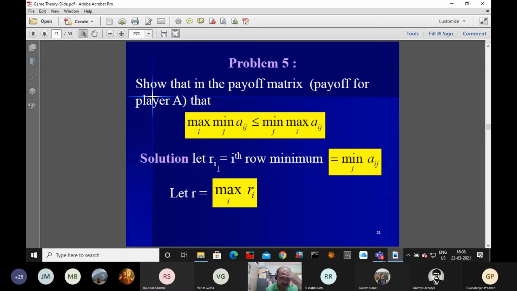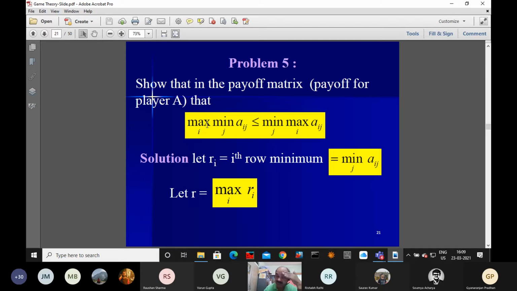So whatever we are maximizing, this is becoming R. So first we have taken a row-wise minimum. The minimum values are R1, R2, Rm. So after minimizing row-wise, then we are maximizing. So that value is becoming R. So whatever is given in the left-hand side of this equation, maximizing over i, then minimizing over j. First minimizing over j, then maximizing over i, Aij. This is actually becoming our small r, left-hand side.